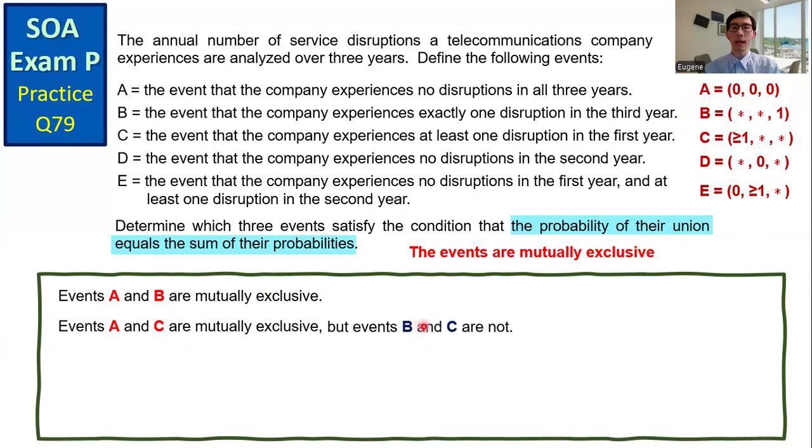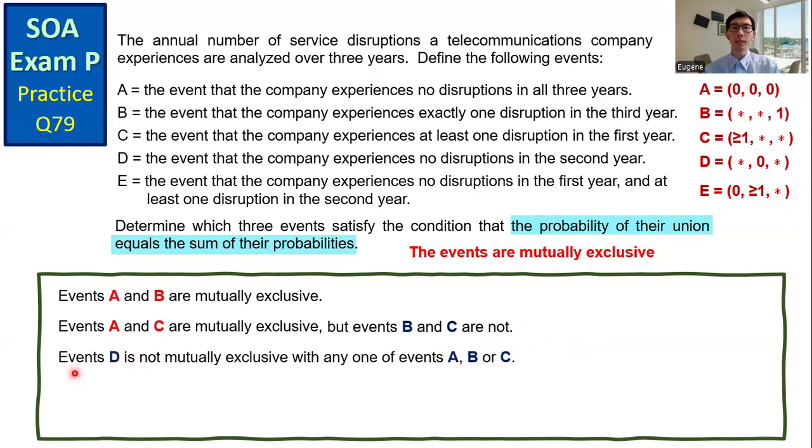But event B and event C are not mutually exclusive. We can get an outcome that is common to event B and event C. For example, 2 disruptions in the first year, no disruption in the second year, and 1 disruption in the third year. This outcome belongs to both event B and event C.